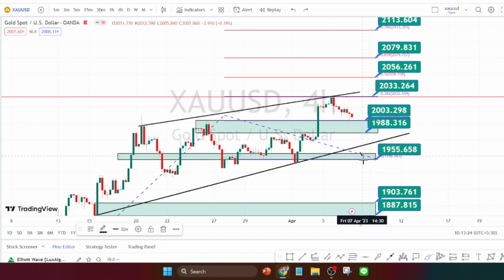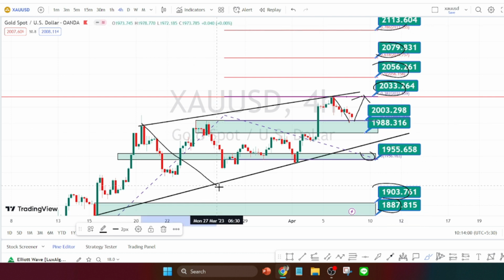And once this support zone is breached, the next level of support is going to be around 1903 to 1887 on the bearish side. And on the bullish side, if the price action takes support on the support zone and bounces back in a bullish side retracement, the next levels of resistance are going to be around 2033, 2056, 2079 and 2113.